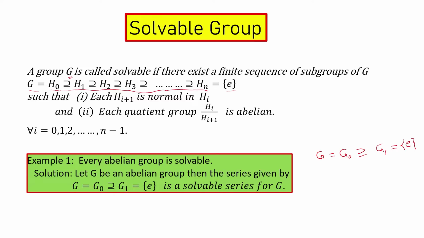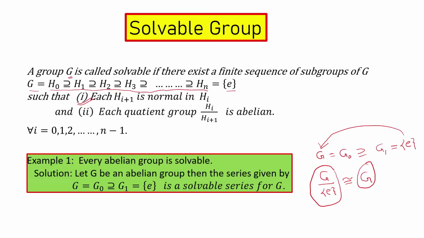We know this E is a normal subgroup of G and therefore the series satisfies the first property, and the quotient group G by E, we know this is isomorphic to group G, and therefore this quotient group will be abelian because G is abelian.